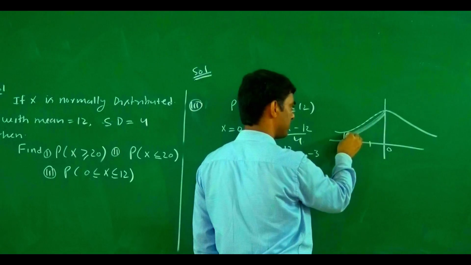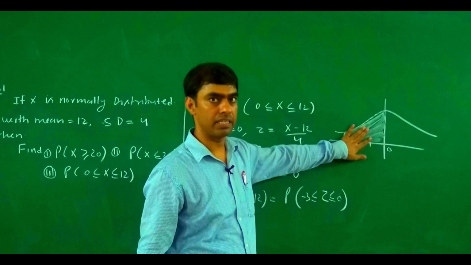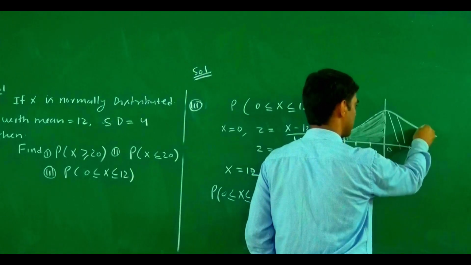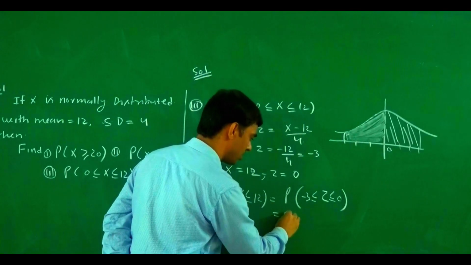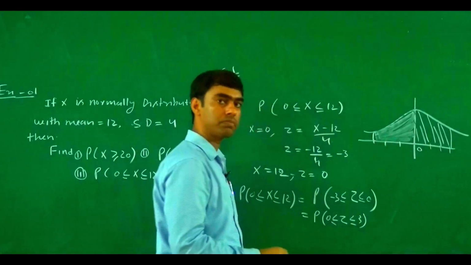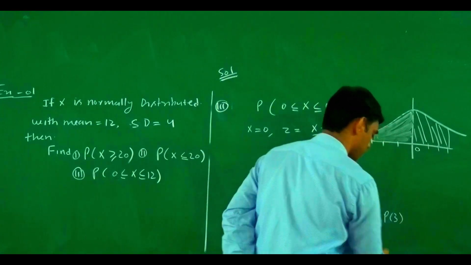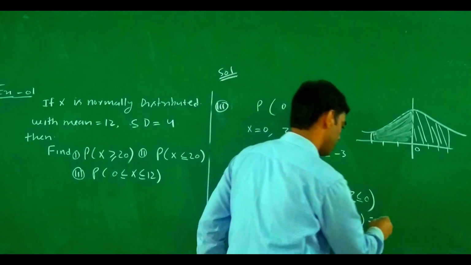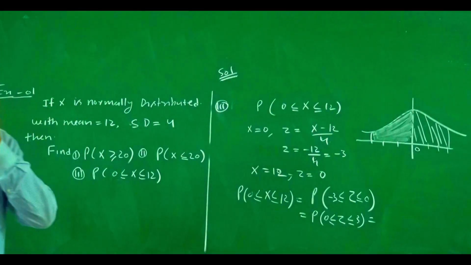We try to find this area, this area, this area. Since this one is symmetric, either we find from 0 to minus 3 or we find this area, 1, 2 and 3. So you may also write this as the probability of z between 0 and 3. And this may be written as the probability at 3 in the normal table minus the value at 0. At 0, the value is 0. And what is the value at 3?